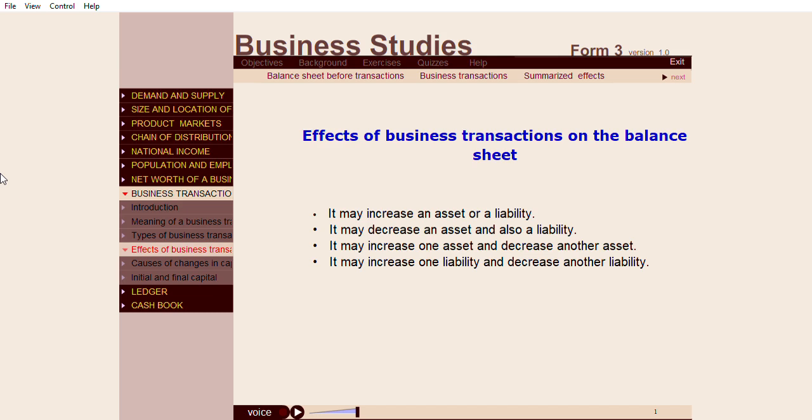Effects of a single transaction on the balance sheet. Single transactions may affect items in the balance sheet in the following ways. It may increase an asset or a liability. It may decrease an asset and also a liability. It may increase one asset and decrease another asset. It may increase one liability and decrease another liability.